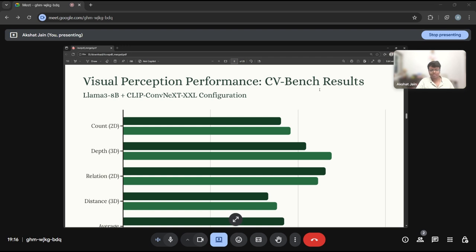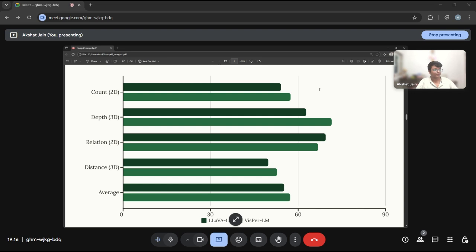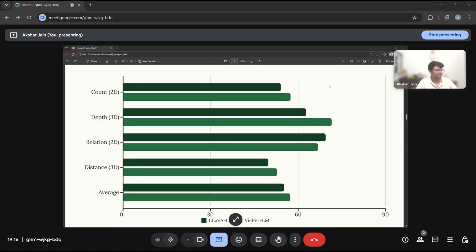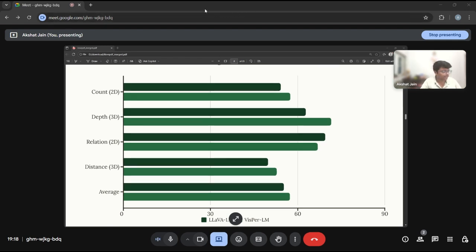So for visual perception performance, we have done this experiment on the CV bench, and the results are below. What are the results here? We have used the Llama 3 8 billion plus CLIP ConvNeXt-XXL configuration. On counting tasks, we gain 3.3 percentage points. On depth estimation, which is particularly important for robotics tasks, we achieve a massive 8.7% improvement, going from 62.8 to 71.5 percent.